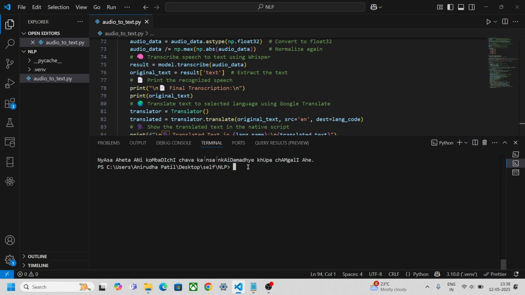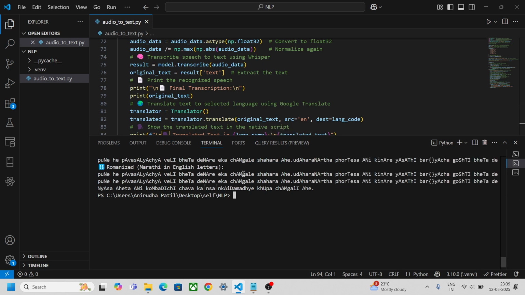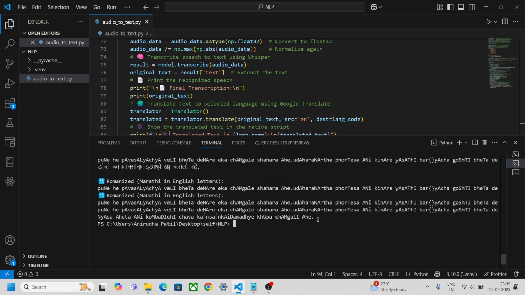So this is a simple project which translates live audio into English text, basically audio to text. Hope you will enjoy this and improve it based on your own thinking. My code is doing the basic stuff, whatever is there, it is translating.